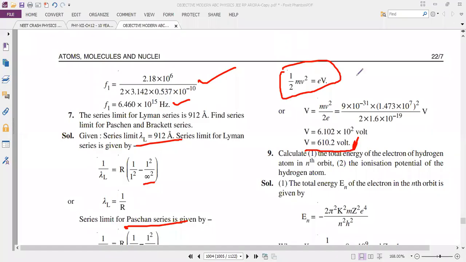Take notes. Capital V equal to 610.2 volt. That is, 1 by 2 mv square equal to eV. So this is the relationship between the kinetic energy and the electron volt.